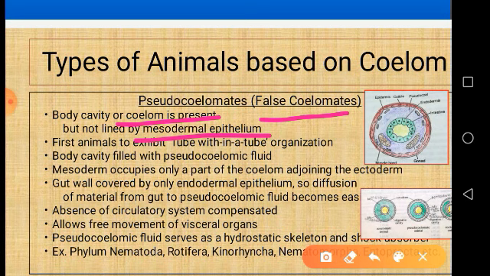During embryonic development, mesoderm occupies only a part of the blastocoel adjoining the ectoderm. Nematodes are the first animals to exhibit the tube within a tube body plan or organization. Now mesoderm occupies only a part of the coelom adjoining the ectoderm.